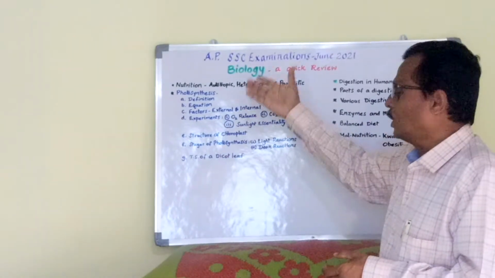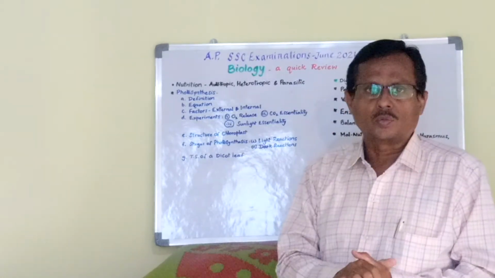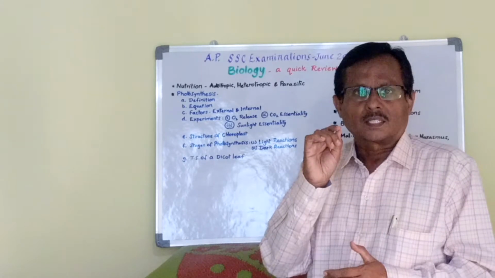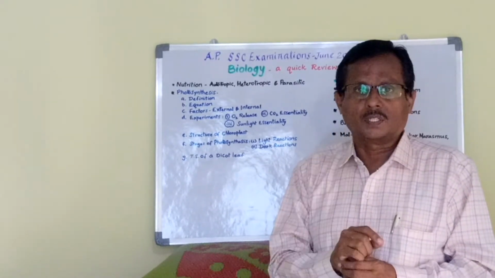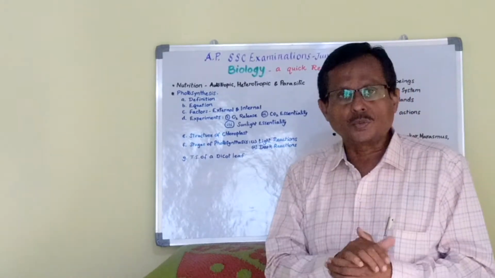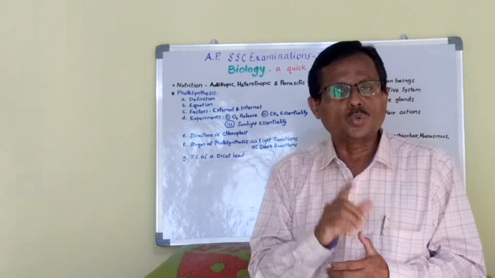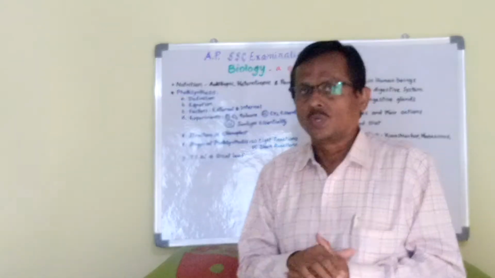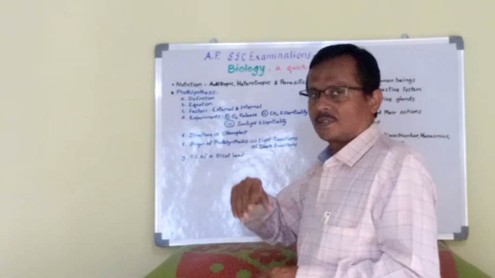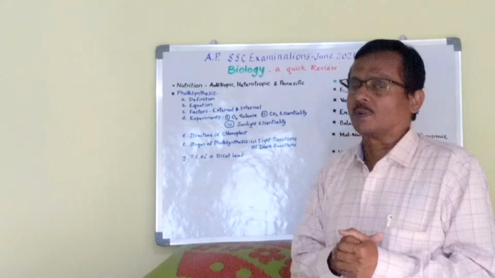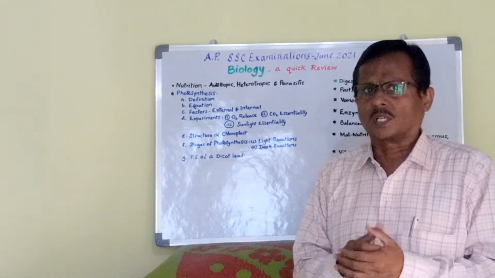Now the equation: 6CO2 plus 12H2O under the sunlight and chlorophyll influence gives rise to C6H12O6 plus 6O2 plus 6H2O. This is the equation for photosynthesis. Then factors. What are the factors responsible for photosynthesis? This is a very important question for maybe 1 mark or maybe 2 marks also.